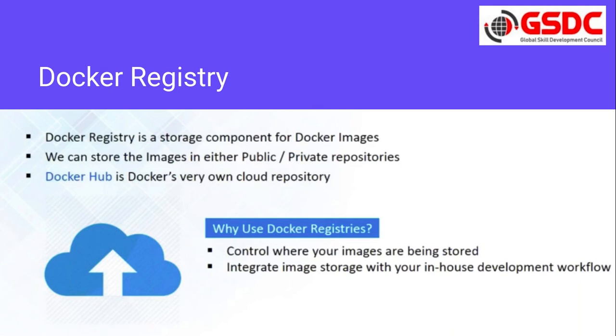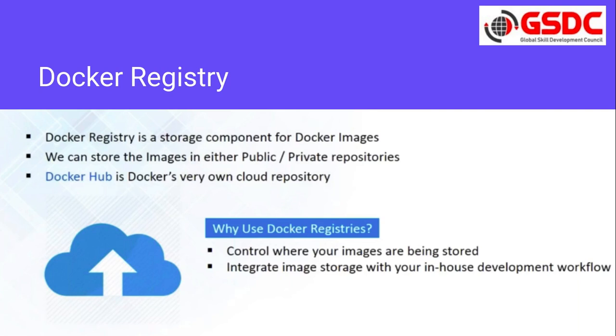Now let's talk about the Docker registry. What is a Docker registry? It is a storage component for Docker images. There should be a location where we can store our images, so that next time whenever we need them, we can just pull the images and start the container. We can store the images in either a public or a private repository.